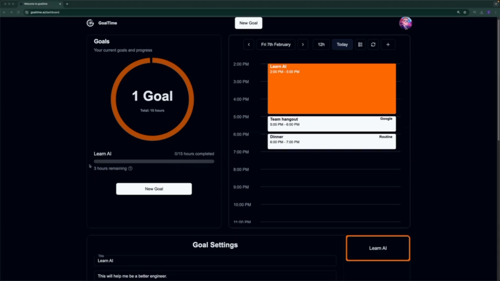Now if you come over to your calendar, you'll notice that you have some events over here, and your goal events will always be colored in the same color that you configured. The external events will always be colored in white. Whether they're part of your routine or part of your external calendar, we will never schedule GoalTime during these events.